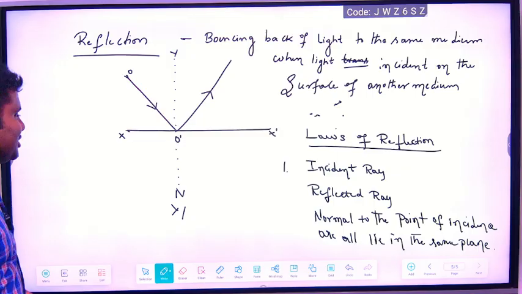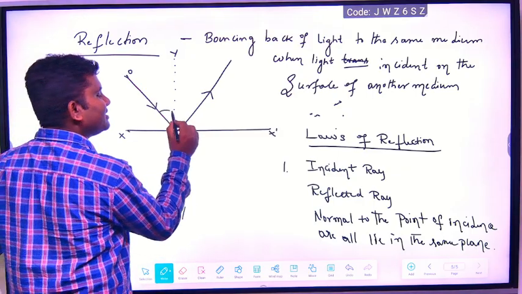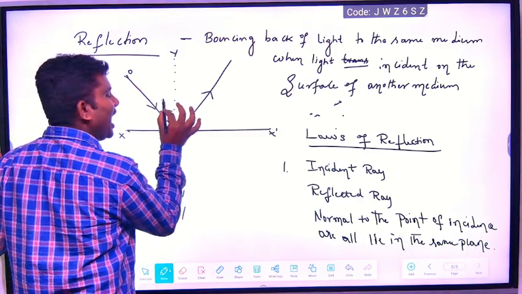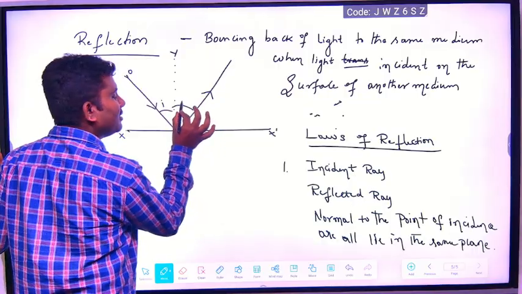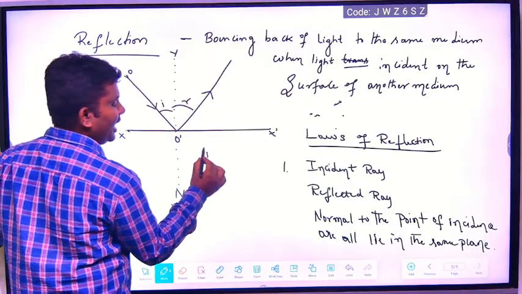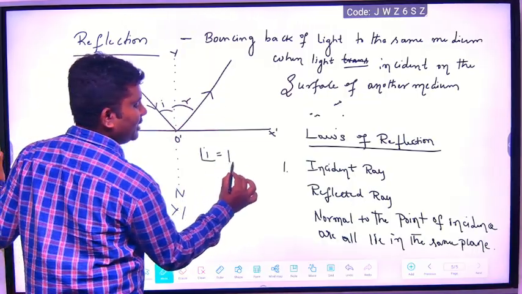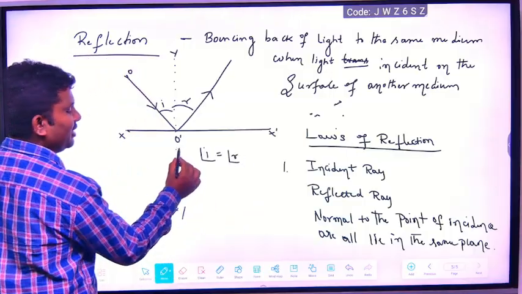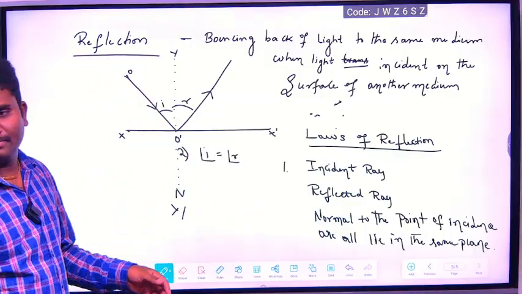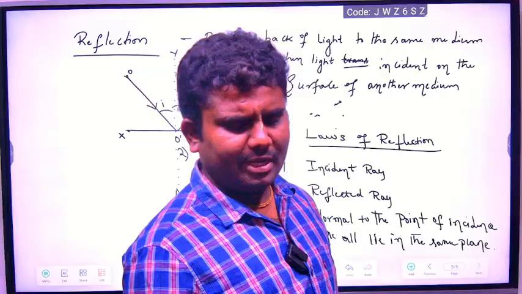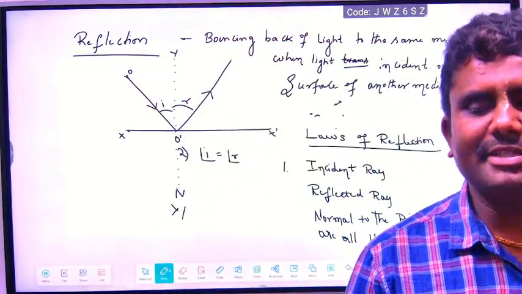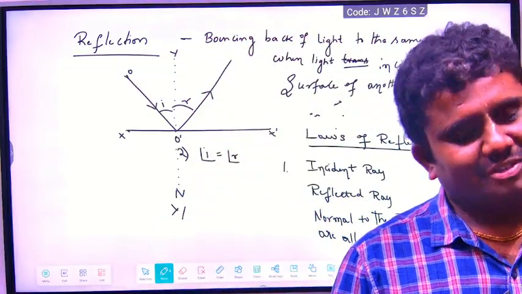The second law of reflection is that the angle of incidence is always equal to the angle of reflection, R. Angle I will always be equal to angle R. That is the second law. Every time, whenever the light ray is reflecting, the angle of incidence is equal to the angle of reflection.